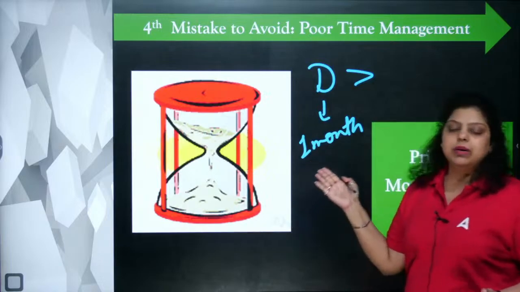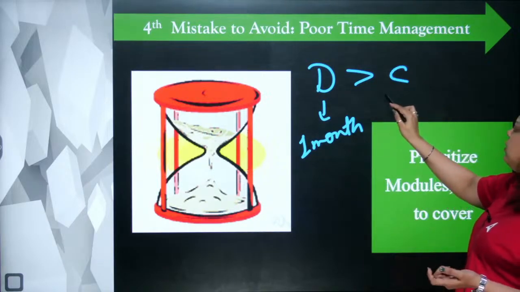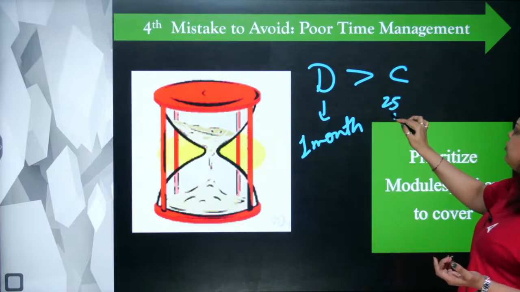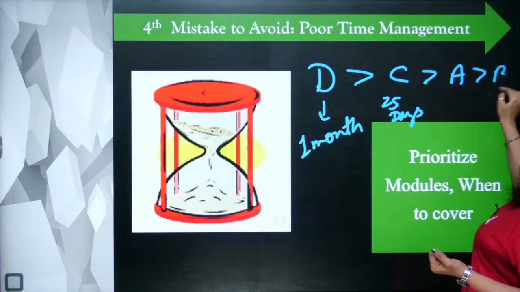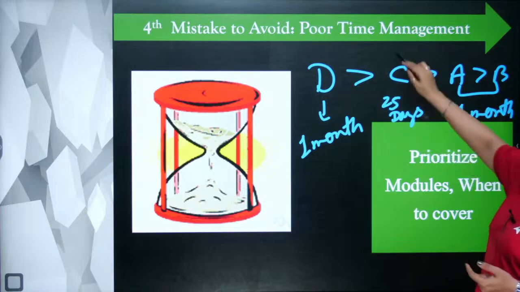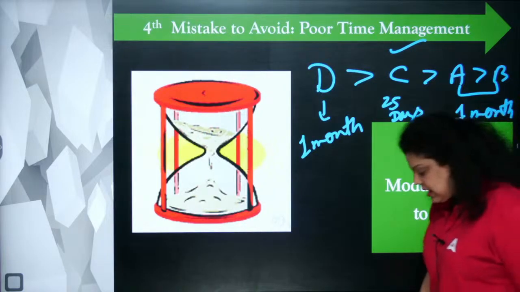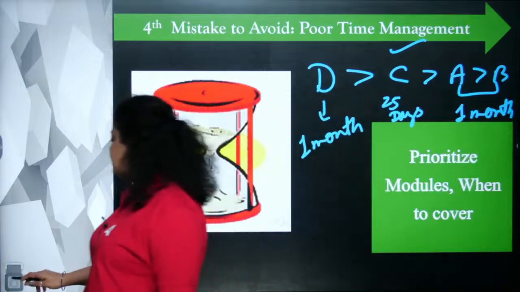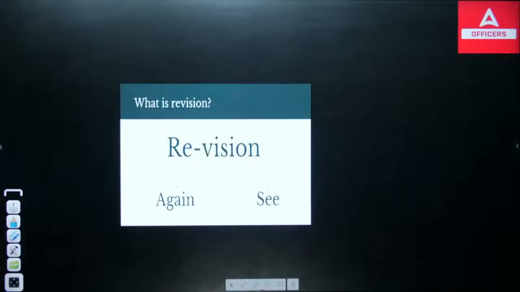So it's obvious 1 month will be taken by module D. Then around, let's say, 25 days you have to give to module C. Then modules A and B, these 2 modules can be covered within 1 month. So if you have poor time management and you haven't decided what to do and how to do it, and you haven't prioritized your studies, then obviously you won't be able to cover the whole syllabus, and that is going to make a big issue for us.